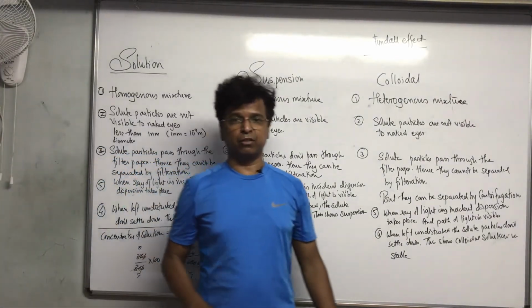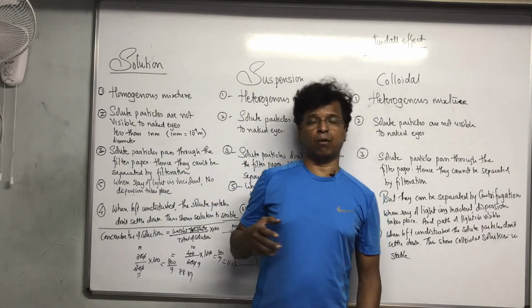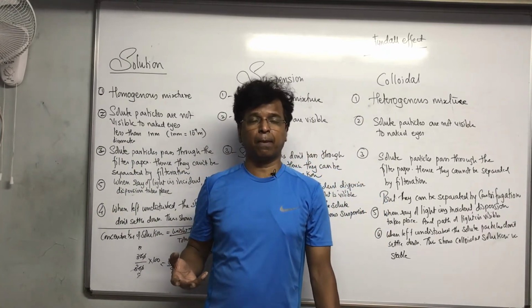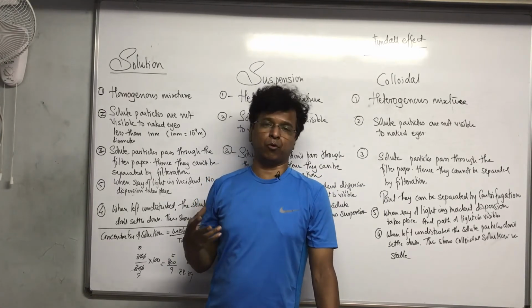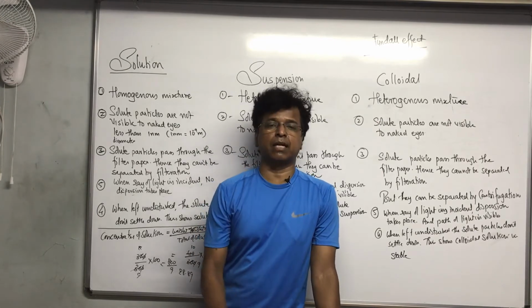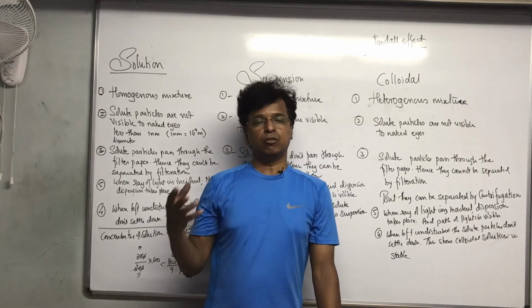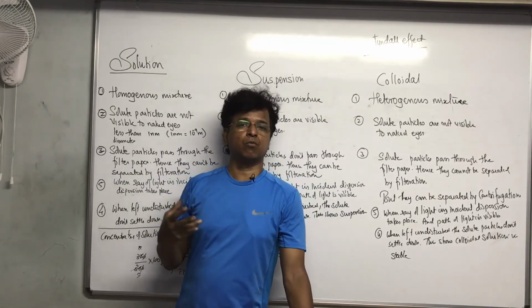But then, can we still separate sugar or salt from its water solution? Yes. A very nice example is evaporation. Evaporation is one of the very simple processes that we can use for separation of salt from its water solution, or sugar also from its water solution.